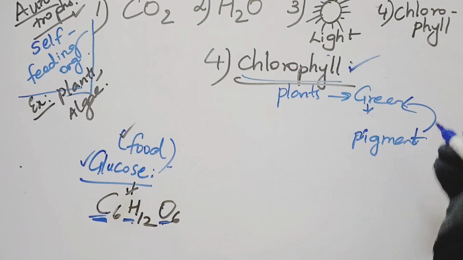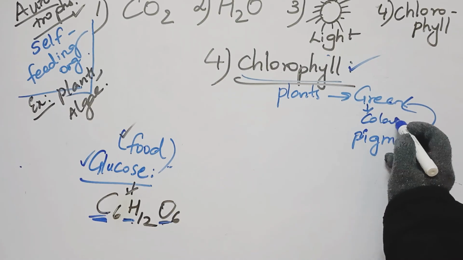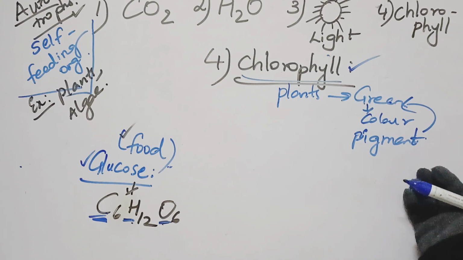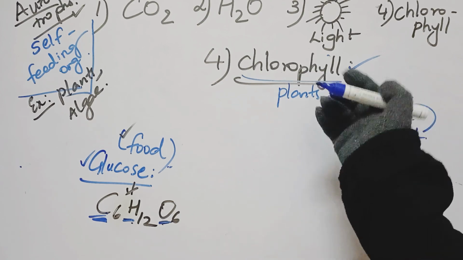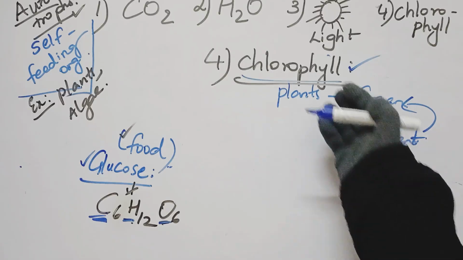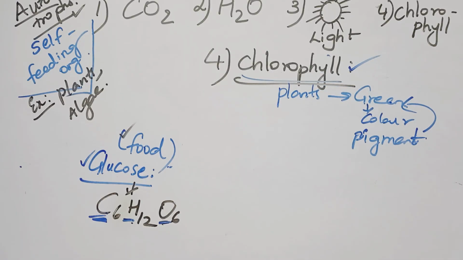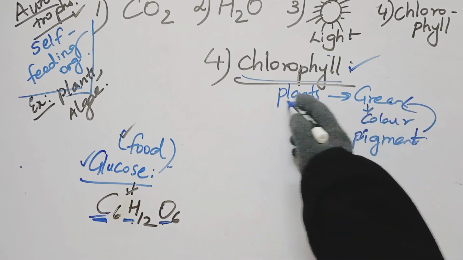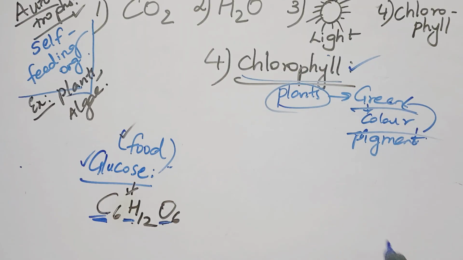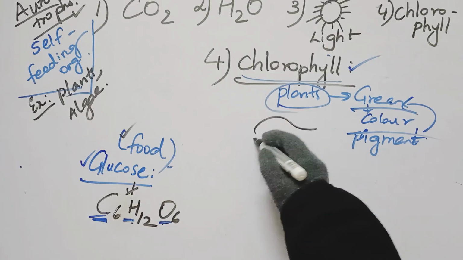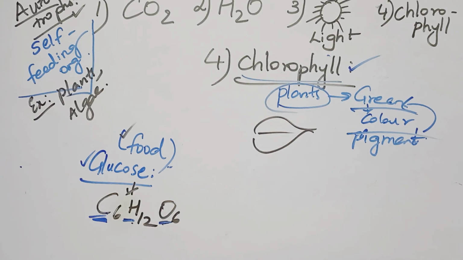So what is chlorophyll? The green color pigment, the green color substance present in the plant, is called chlorophyll. Because of chlorophyll only, the plants look green in color. Okay, children, where is this chlorophyll present? It is present in the leaf of the plant, along with being present in other parts of the body.